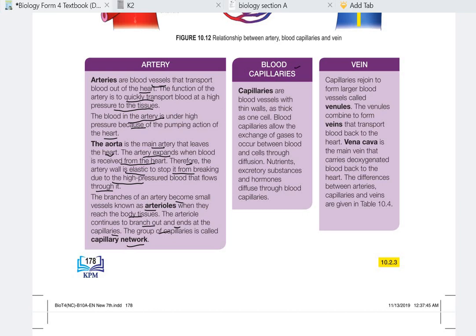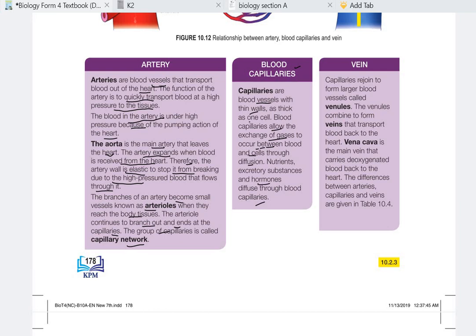Now we go to the blood capillaries. Capillaries are blood vessels with thin walls as thick as one cell. Blood capillaries allow the exchange of gases to occur between blood and cells through diffusion. Nutrients, excretory substances, and hormones diffuse through blood capillaries. So blood capillaries, other than connecting the arteries and veins, function to make sure the exchange of gases to the cell can occur through diffusion. Nutrients, excretory substances, and hormones also diffuse through the blood capillaries.